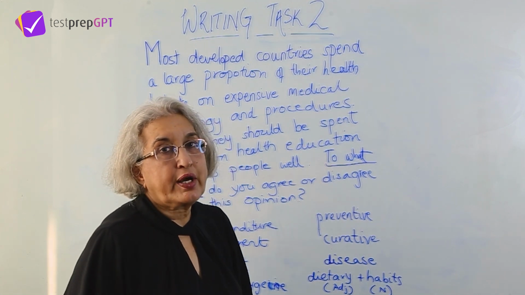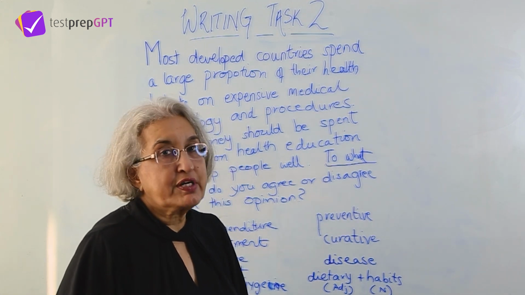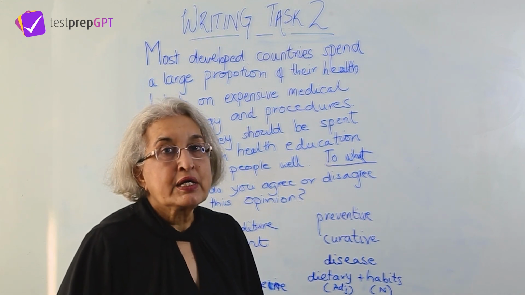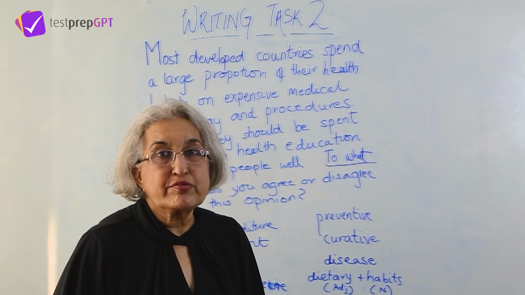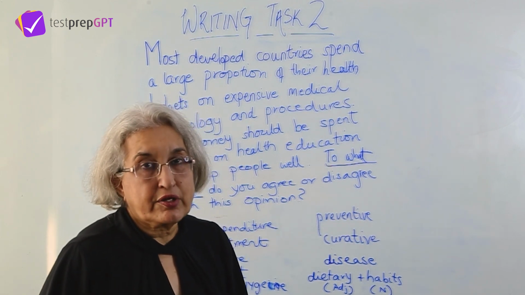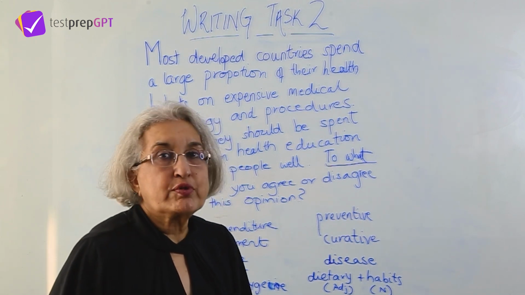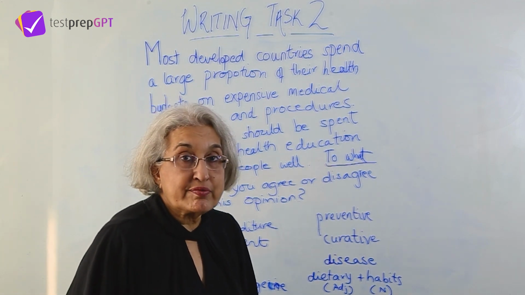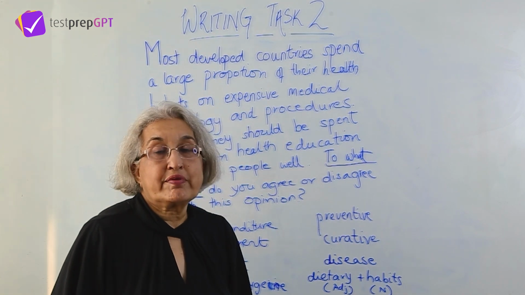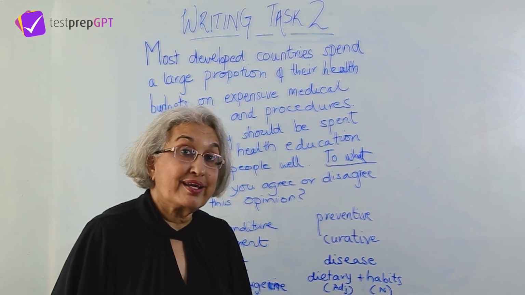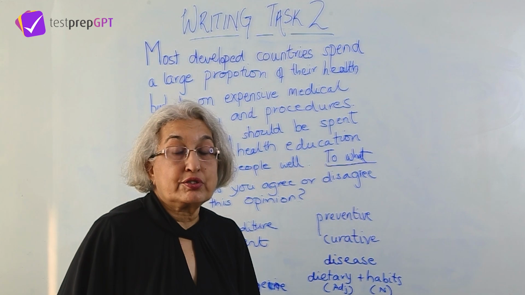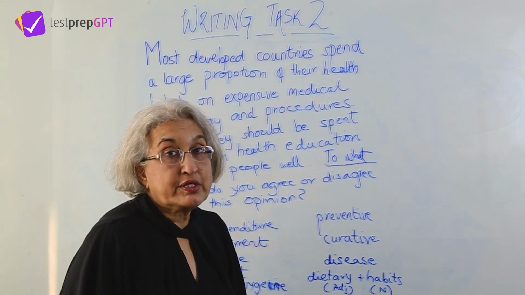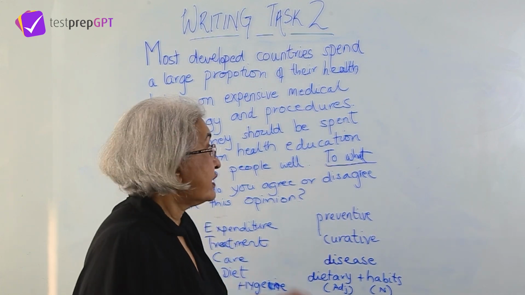You can show whether you agree somewhat with the first part. For example, you can say that I agree that good medical facilities are needed for the treatment of disease in every country. And remember, you have to give examples. You can give examples of the medical and health services in your own country. You can give examples of the medical and health services in other countries. And those examples can help you to support your argument, whether you agree or disagree with either of the opinions.